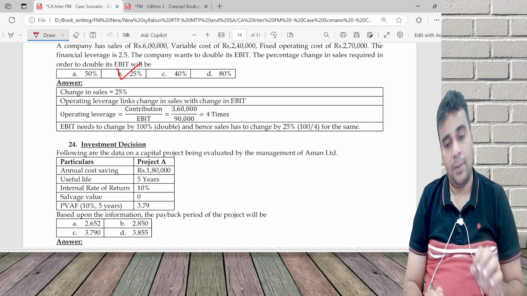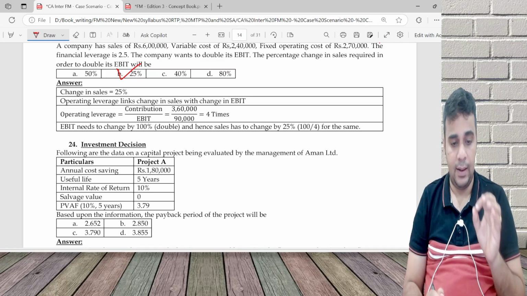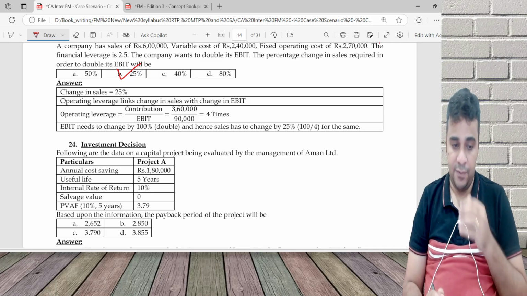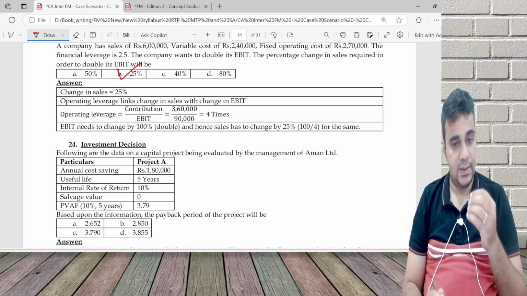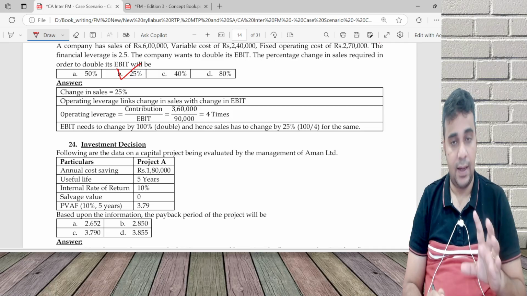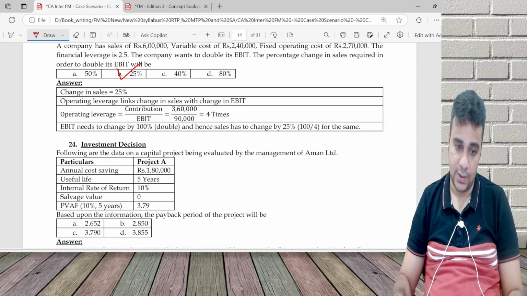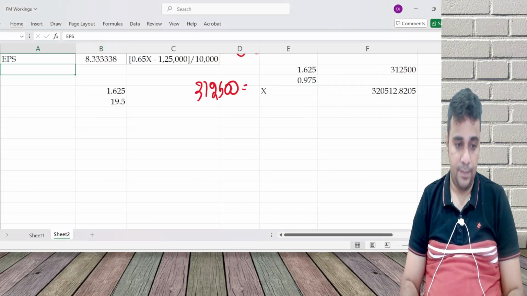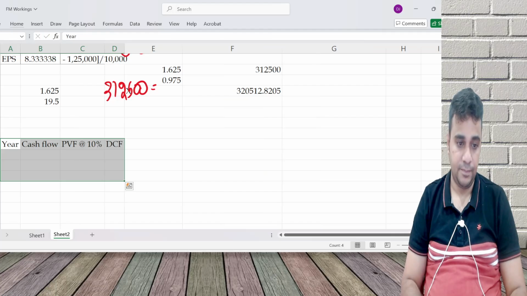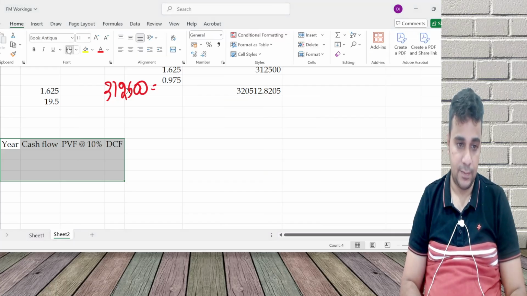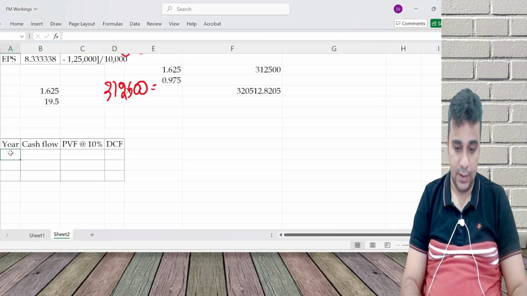Following is the data on a capital project being evaluated by the management of Aman Limited. Annual cost saving 1 lakh 80, life is 5 years, internal rate of return is 10%, salvage value, PVAF. Let's first get the outflow of the project, because they have given IRR. IRR is the rate of return at which NPV of the project is 0. So I do year, cash flow, PVF at 10%, and this will give me the outflow of the project.